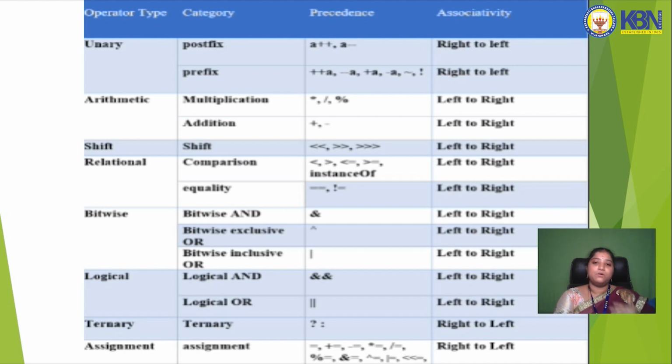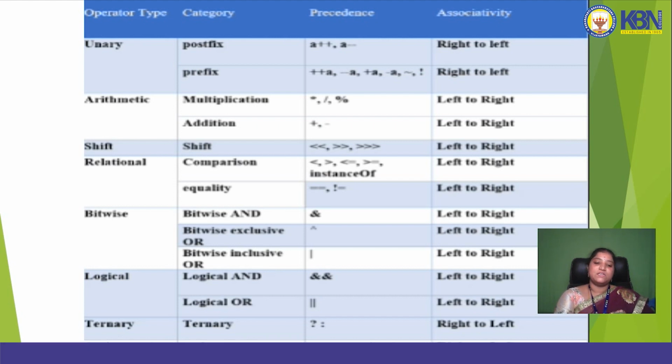And now discuss about the relational operators, that is comparison, equality and instanceof. These are left to right associative. Next we will discuss about bitwise operators, that is bitwise and, bitwise or, bitwise not, bitwise exclusive or, and bitwise exclusive and. So these are also left to right associative.